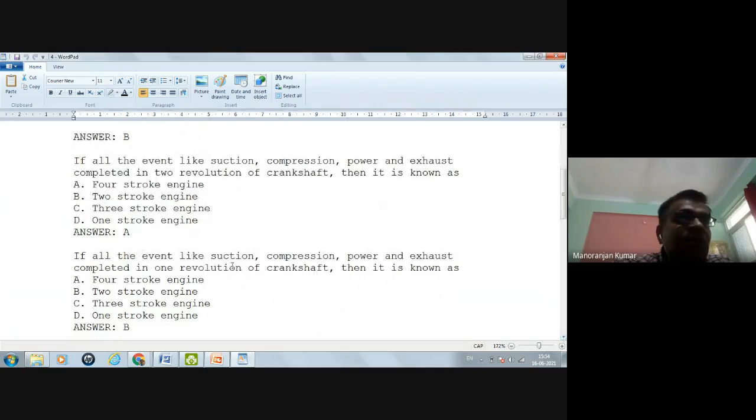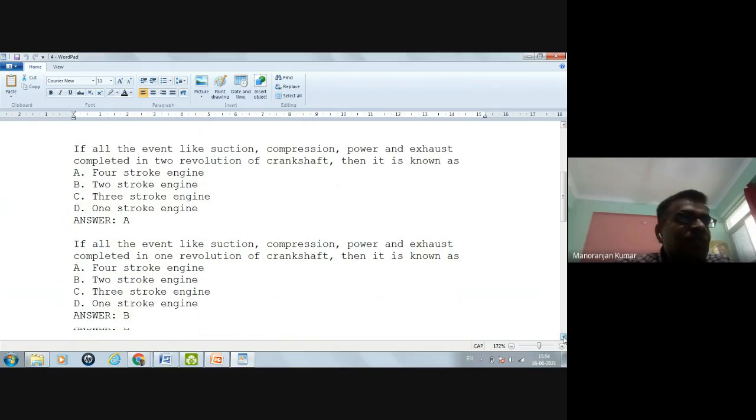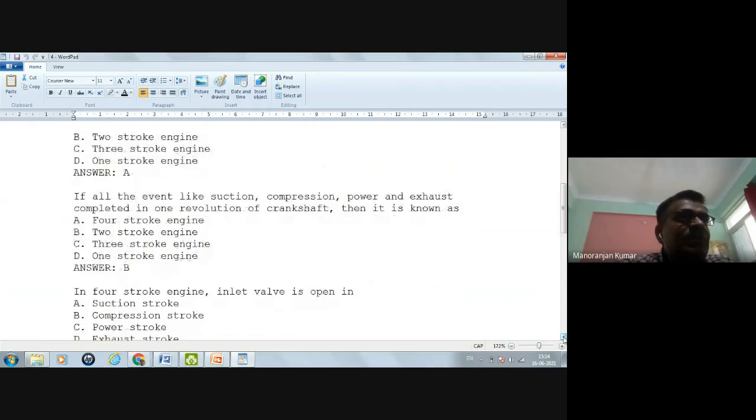If all the events like suction, compression, power, and exhaust are completed in one revolution of the crankshaft, one revolution means there will be two strokes of the piston, top dead center to the bottom and bottom to top. So only two strokes will be there. So this is the two-stroke engine. In this way you can solve the question if this type of question comes in the exam.